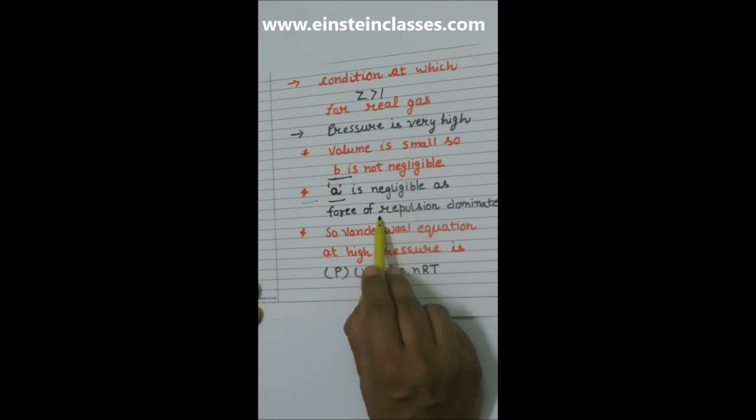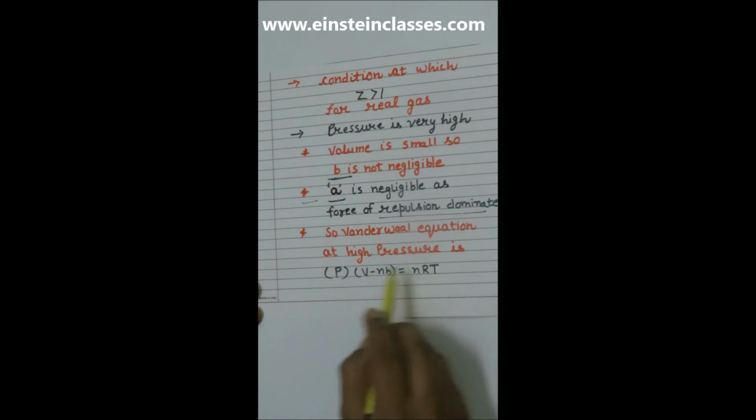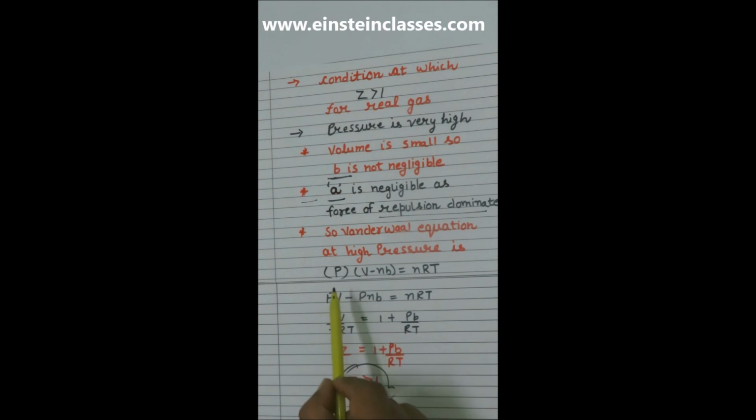It is the force of repulsion which dominates. So the van der Waals gas equation at high pressure is P(V minus nb) equal to nRT. Now, if we open the bracket, we get PV minus Pnb equal to nRT. By dividing by nRT on both sides, we have PV/nRT equal to 1 plus Pb/RT, where PV/nRT is the compressibility factor, which is equal to 1 plus Pb/RT. So the compressibility factor is greater than 1.